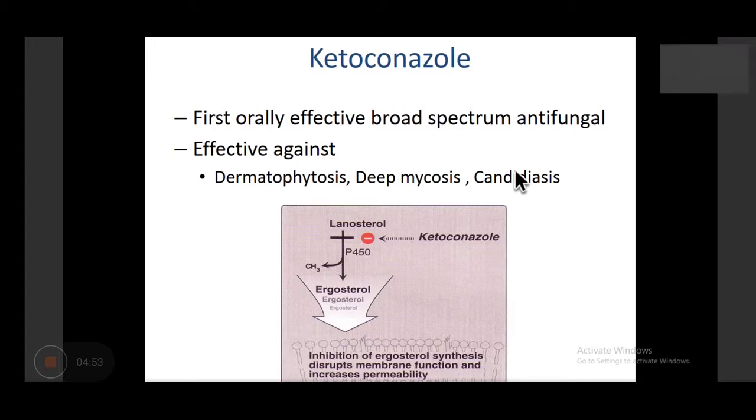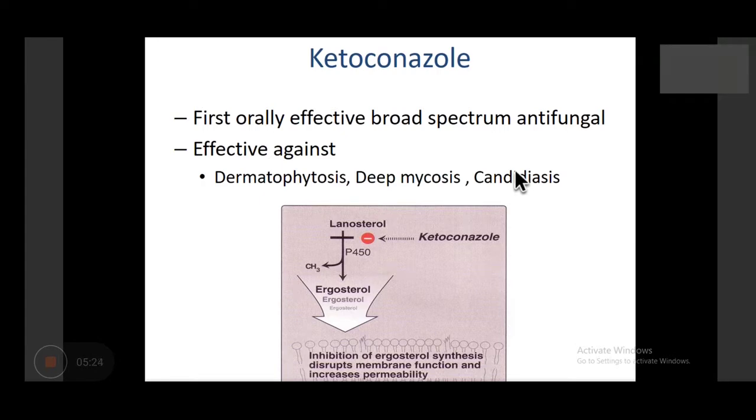Come to the very important drug of imidazole group, that is ketoconazole. It is the first orally effective broad spectrum antifungal agent. Before that, all the like amphotericin are parenteral agents. So the first drug which entered into the classification as a broad spectrum antifungal as well as orally effective is ketoconazole, and it is effective against both systemic as well as superficial infection like dermatophytosis, deep mycosis, candidiasis.